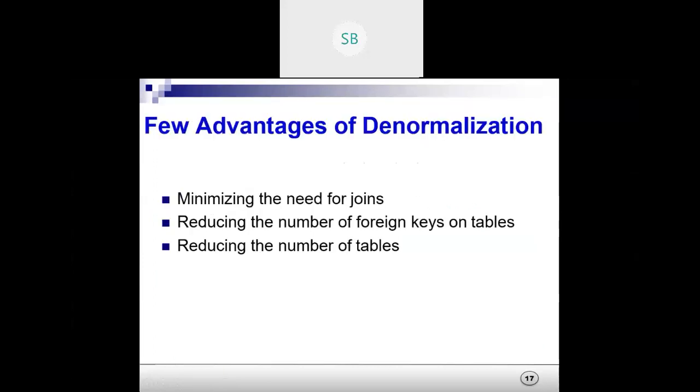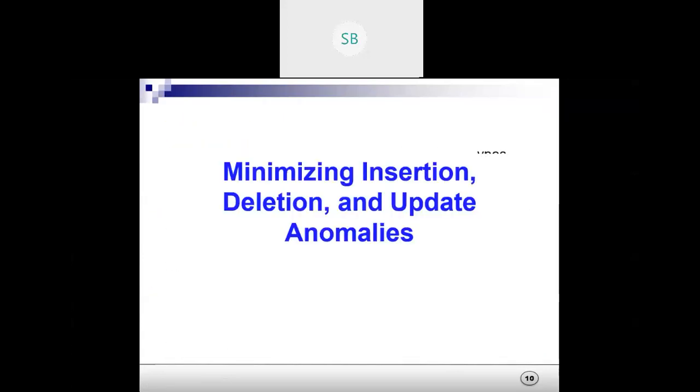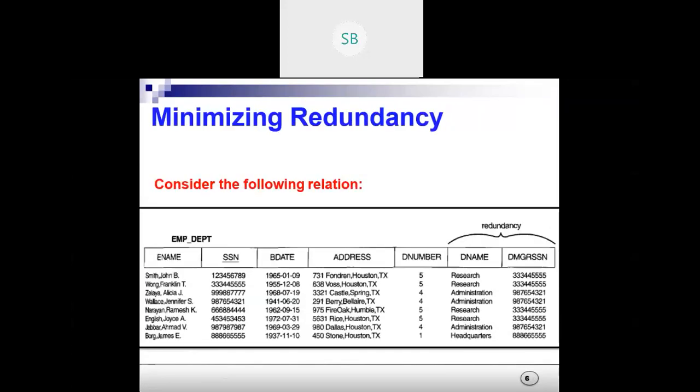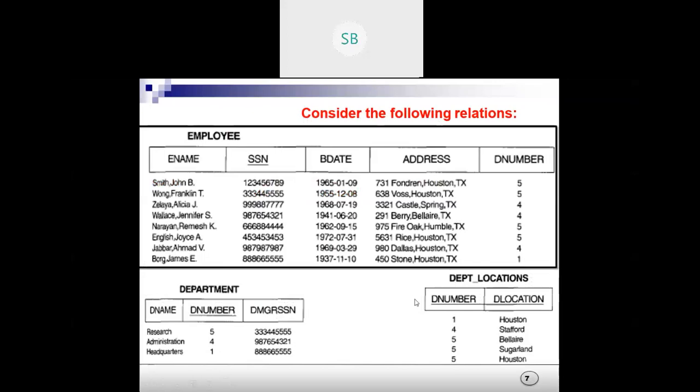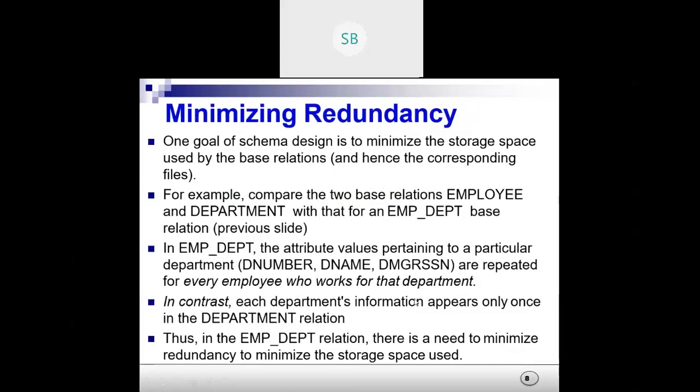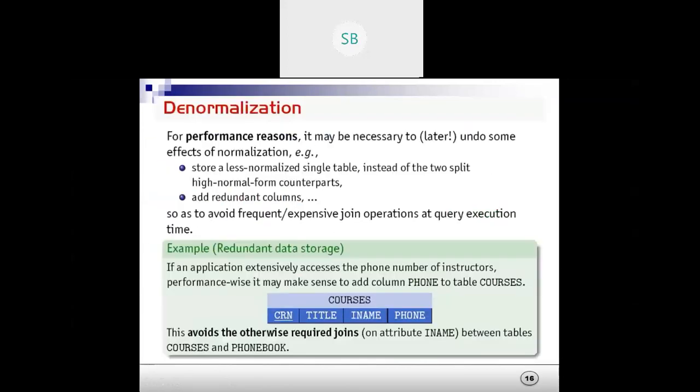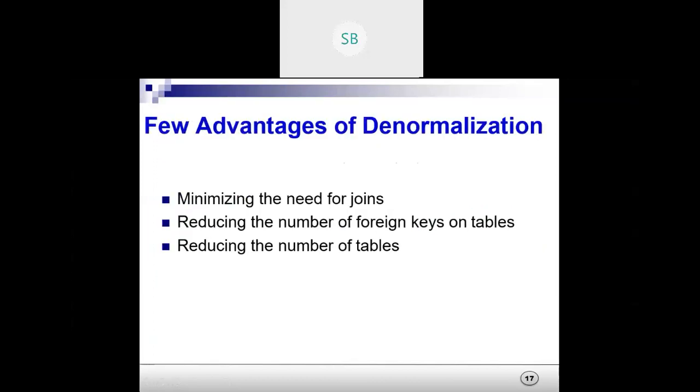Then reducing the number of foreign keys on tables. If we don't have any join, we will not have the foreign keys also. And reducing the number of tables. Ultimately, when we introduce normalization, the number of tables increases. You can see in the previous cases, the employee department table was broken down into three separate tables. But in denormalization we can have a single table.